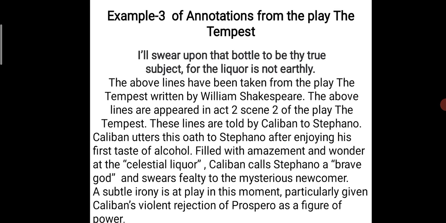Here, Caliban has drunk the wine given by Stefano, and Caliban considers Stefano very brave, and Stefano is treated as God by Caliban because Caliban has drunk. Both have been drinking, and they are telling lies.